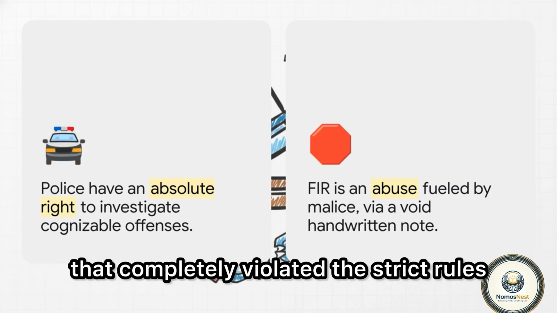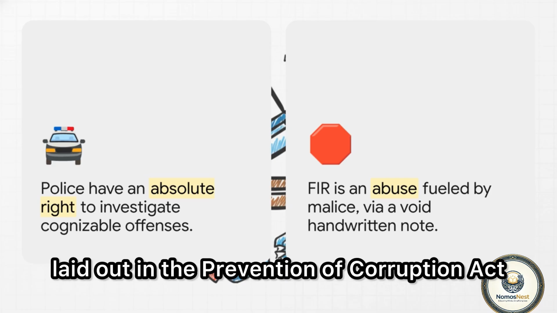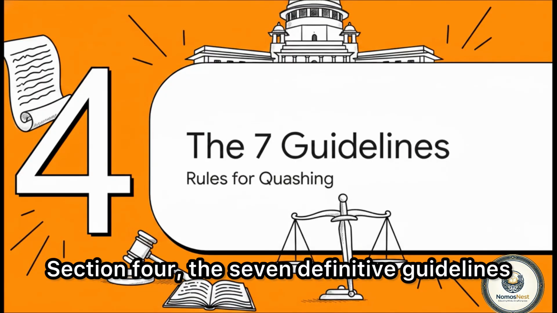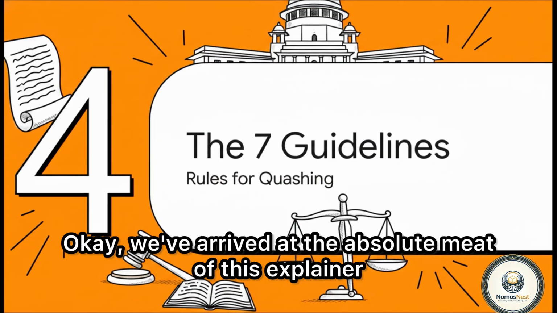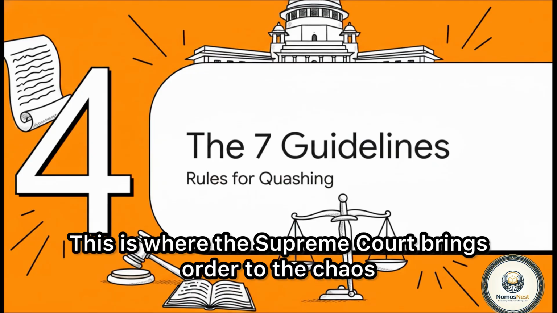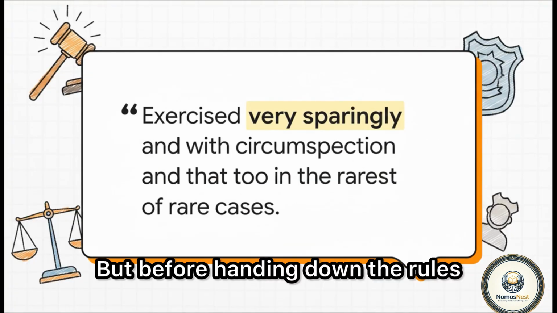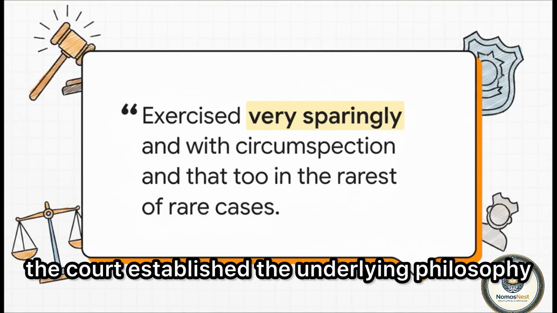That completely violated the strict rules laid out in the Prevention of Corruption Act. Section 4. The 7 definitive guidelines. Okay, we've arrived at the absolute meat of this explainer. This is where the Supreme Court brings order to the chaos. But before handing down the rules, the court established the underlying philosophy.